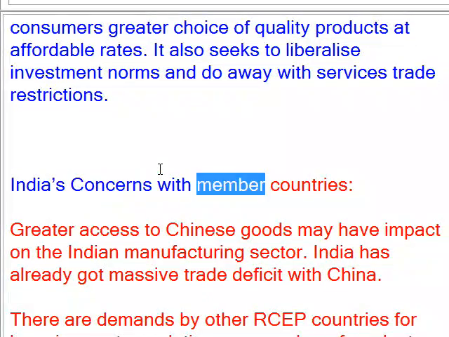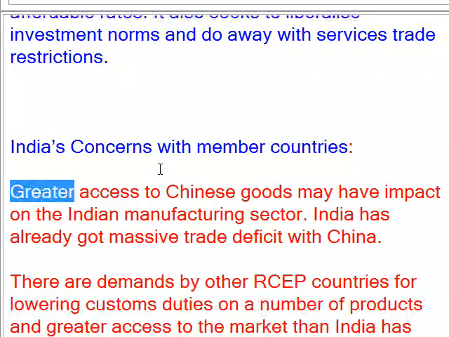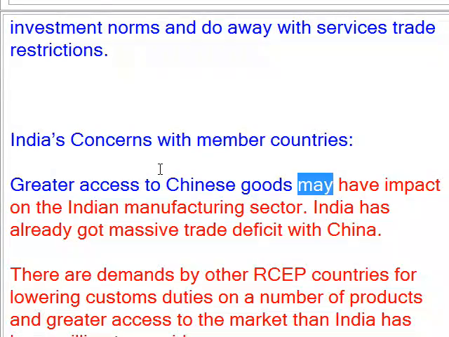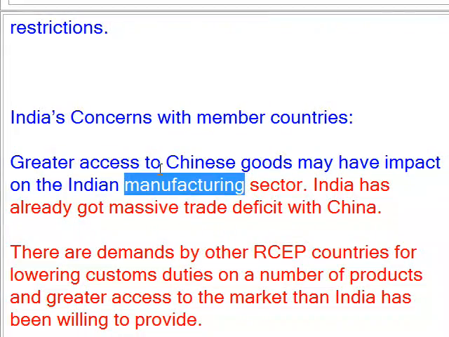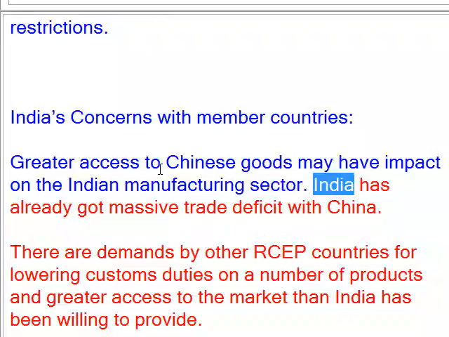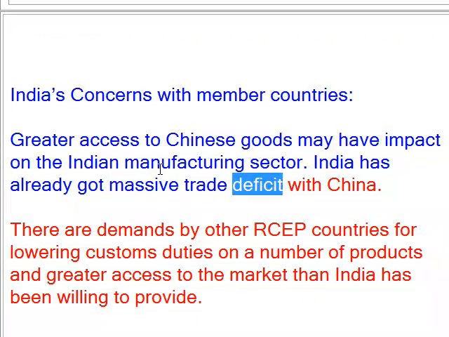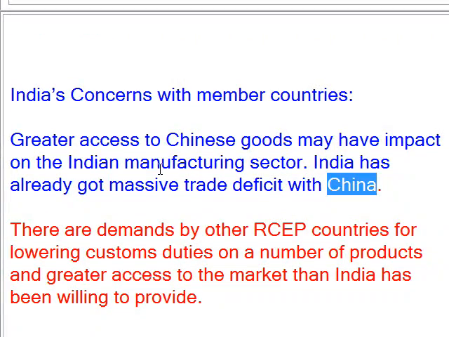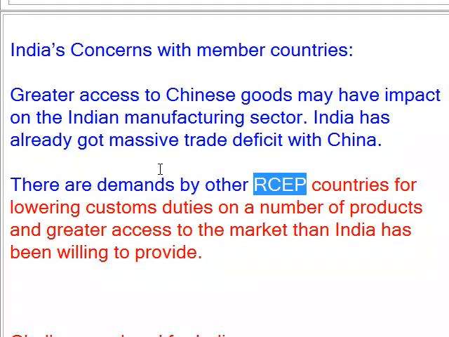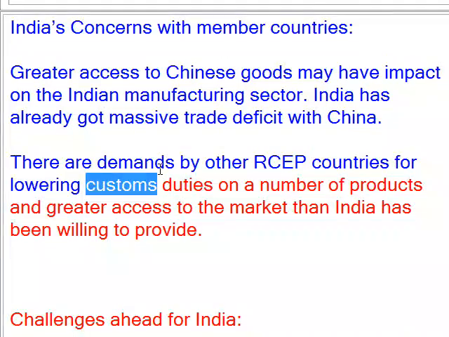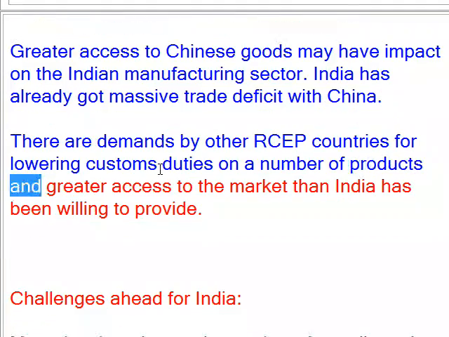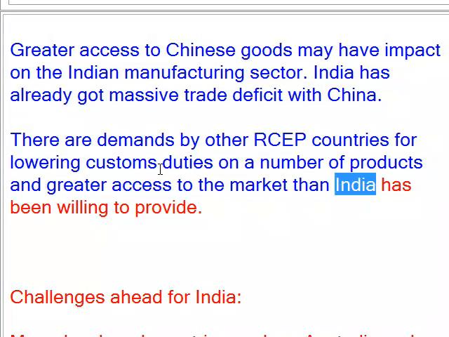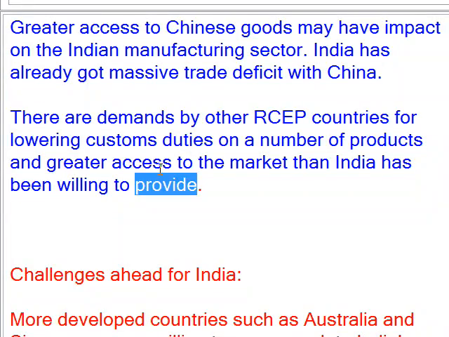India's concerns with member countries. Greater access to Chinese goods may have an impact on the Indian manufacturing sector. India already has a massive trade deficit with China. There are demands by other RCEP countries for lowering customs duties on a number of products and greater access to the market than India has been willing to provide.